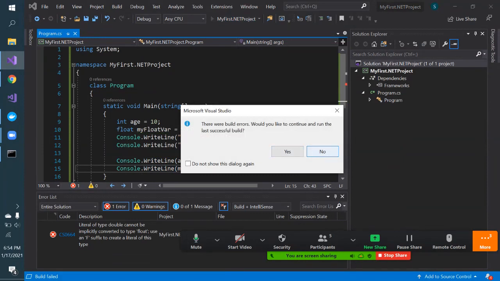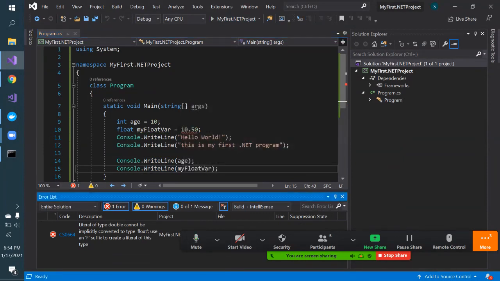Would you like to continue? No. Literal of type double cannot be implicitly converted to float. Use an F suffix to create a literal of this type.